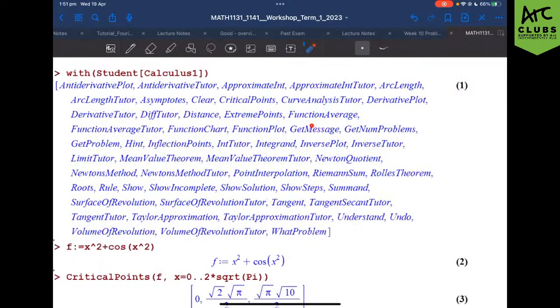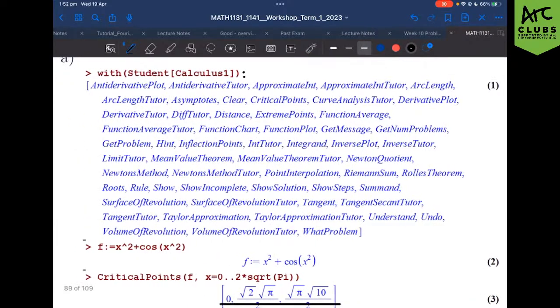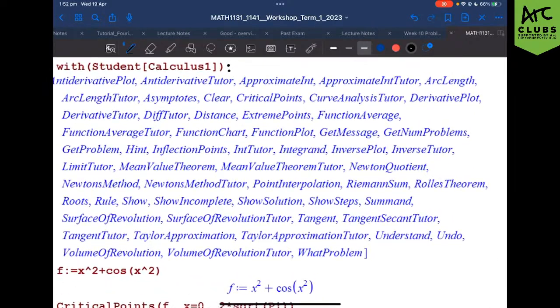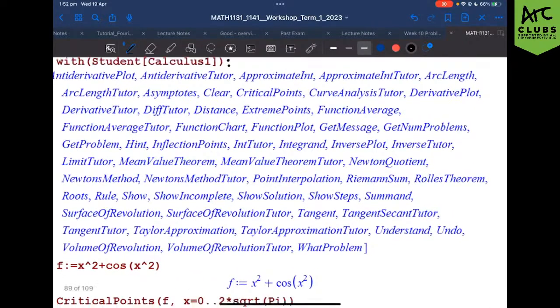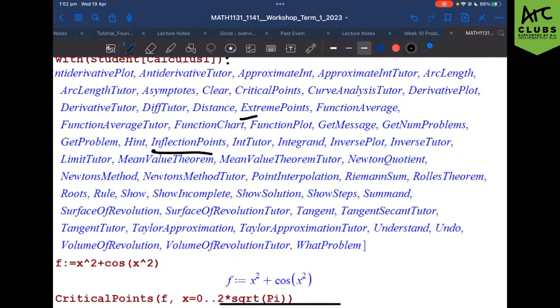When you're doing your actual Maple, you don't have to have this. If you guys didn't want all of these dots, you could just have the colon and it will not print all of that for you. But there are a lot of functions in here that are actually very, very useful. For example, if you guys can see, there's also things like inflection points, extreme points, critical points, all of these commands that are really, really useful that might be worthwhile to get used to.